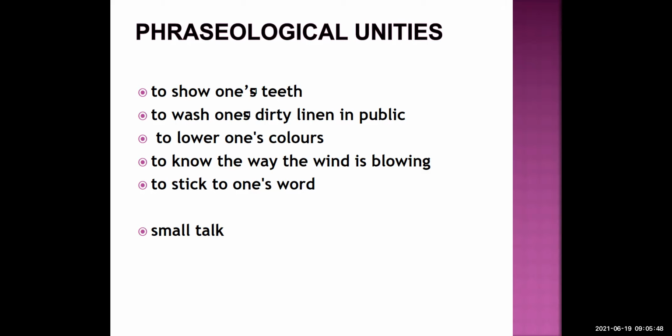So the next one, to know which way the wind is blowing. So what does it mean, this one? To know what to do, to know something beforehand. The structure of this is also verb plus object here, and students, the words wind and blowing and the word know are the hinting words for us.